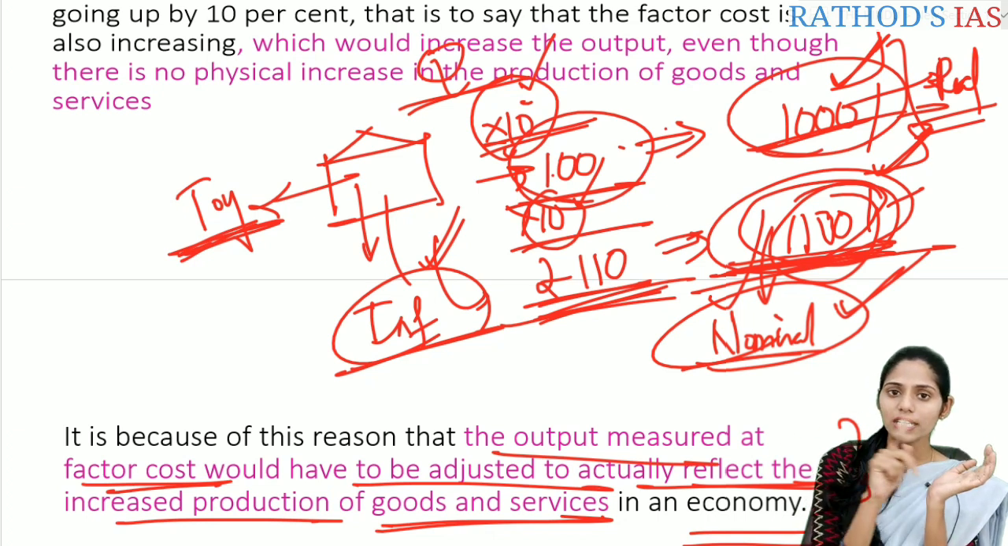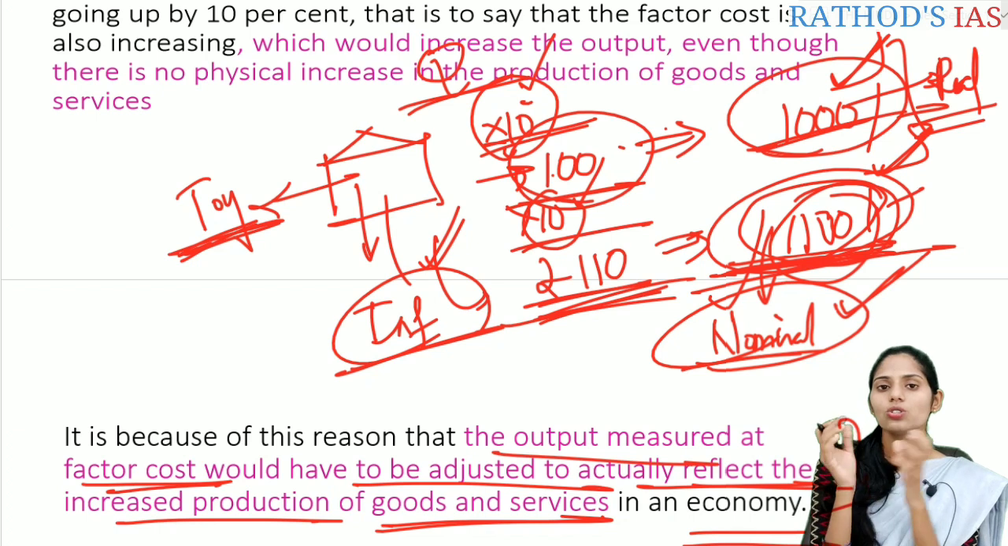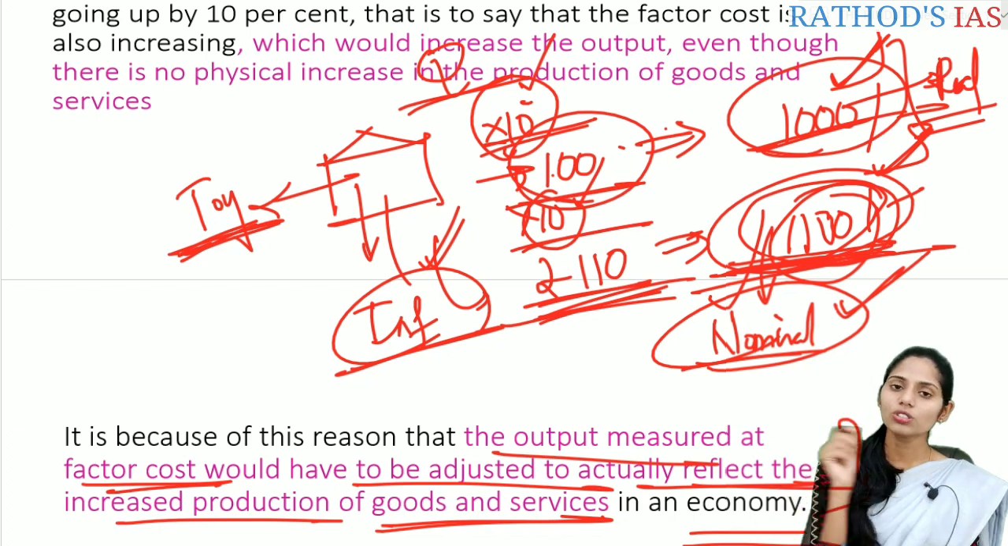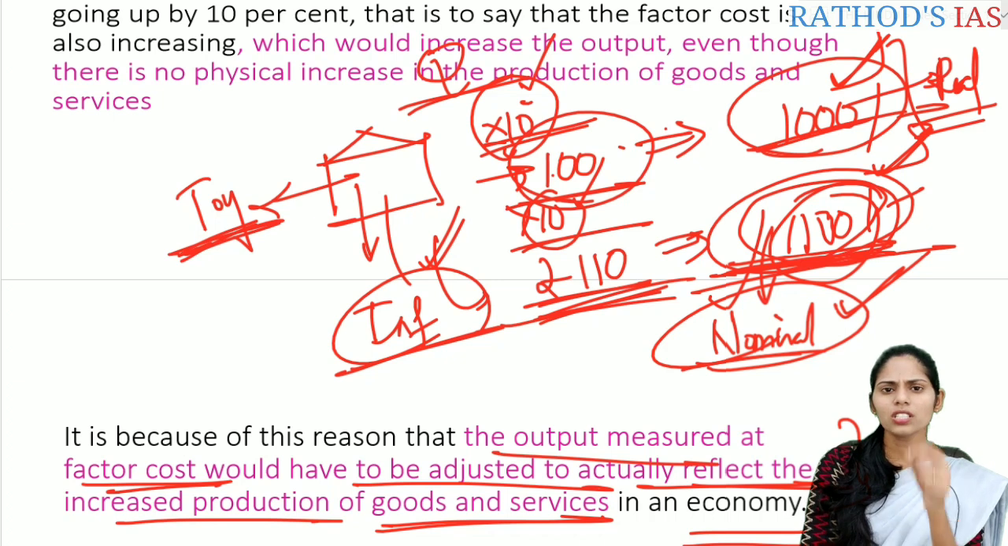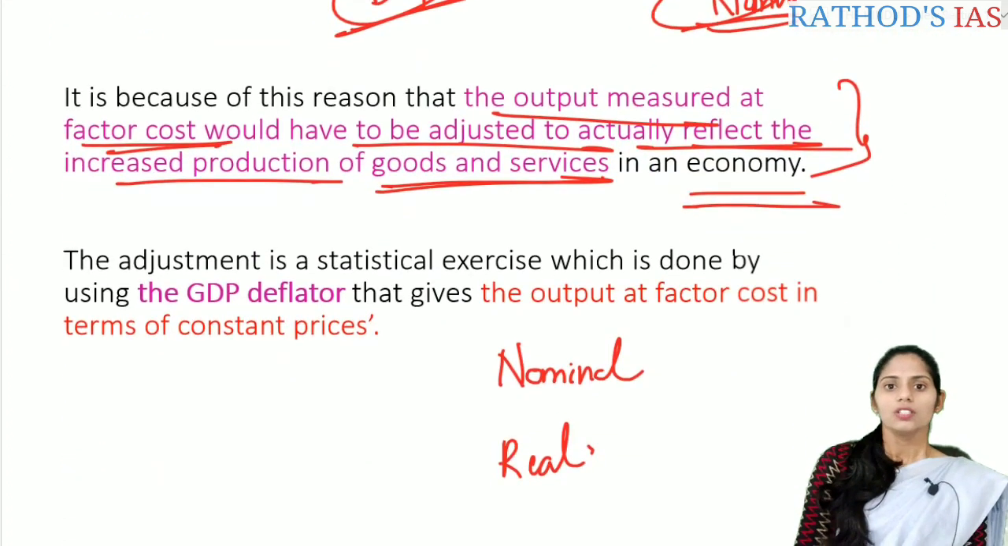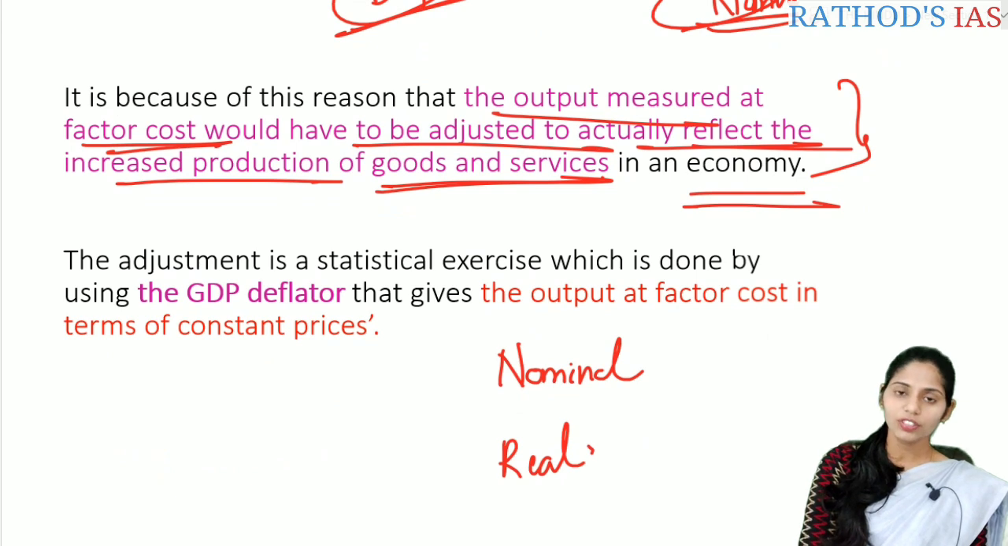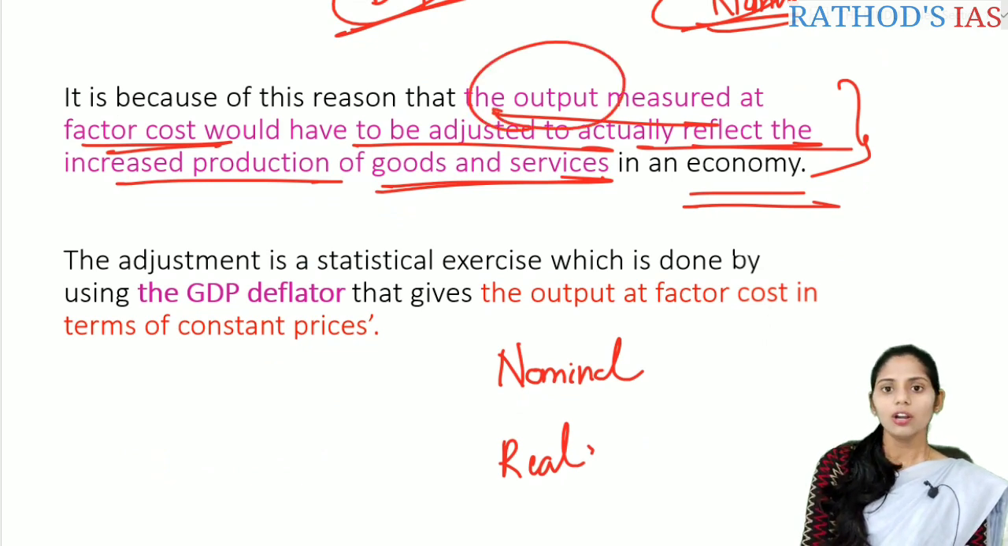So this is the difference between real and nominal. Nominal means we are not taking inflation into account, but when we talk about real, we are taking inflation into account. This is the small difference between the real and the nominal monetary value or output. Inflation means a general tendency of rise in the price of goods and services in the market. Output is measured based on two important things: the market price and the factor cost.